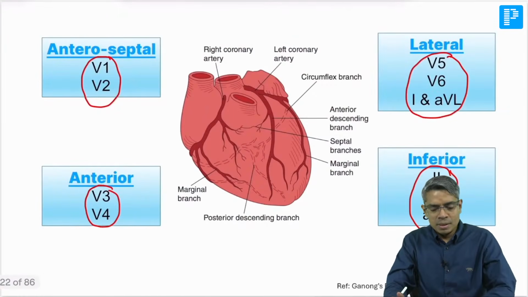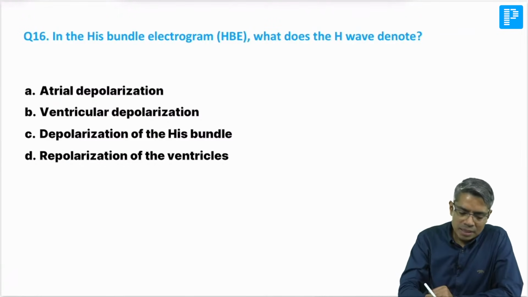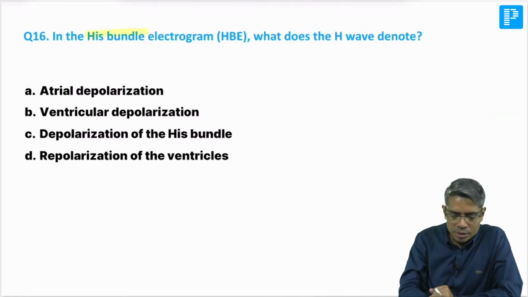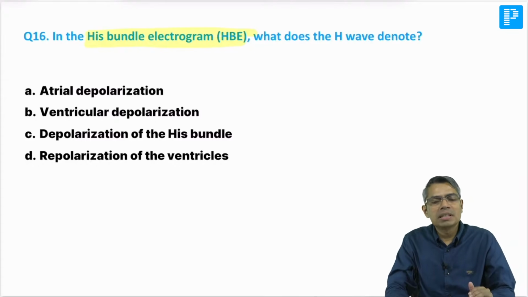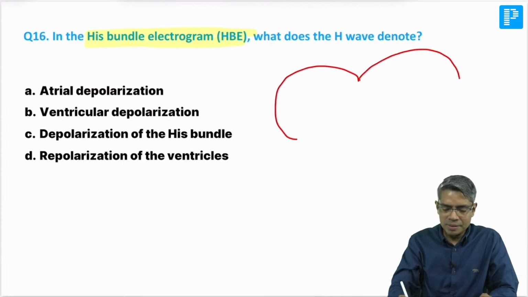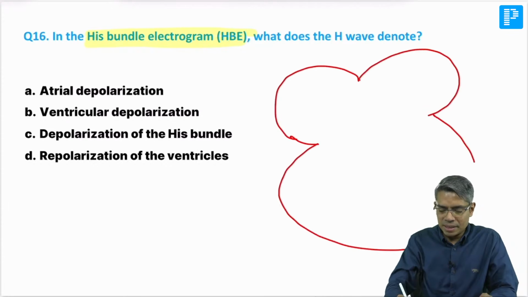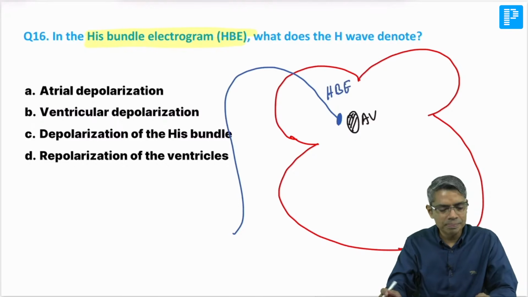Chalo. Next is the His-Bundle electrogram. Again, this is a question which is important for INI-CET or Central Institute exams rather than NEET PG. So how is the His-Bundle electrogram recorded? All of you know that if this is the right atrium, left atrium, and this is the ventricle, we place our lead just beside this AV node. So if this is my AV node, we generally place the lead just beside it. This is for the recording of the His-Bundle electrogram, okay.